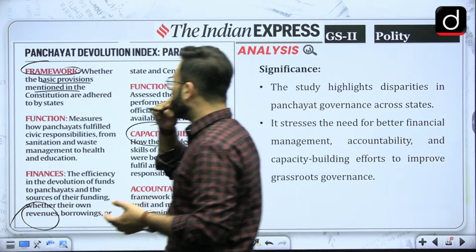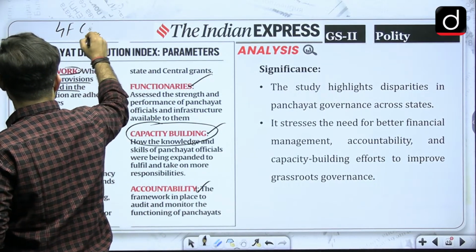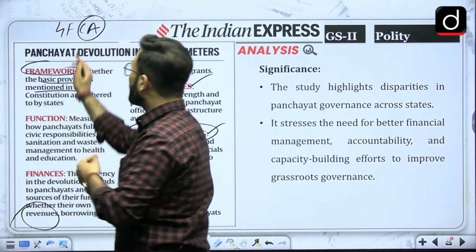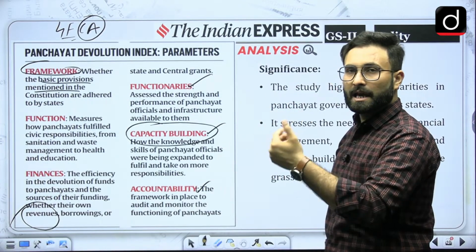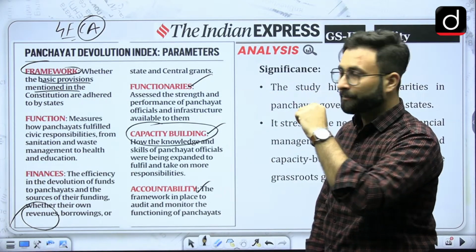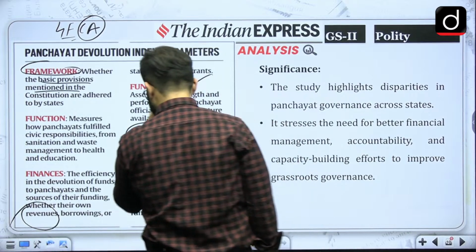So here you can say 4FCA. Okay, 4 F's are basically there when we talk about framework, functions, finances and functionaries, and then capacity building and accountability. I hope that is clear. Now what is the significance of this particular report?